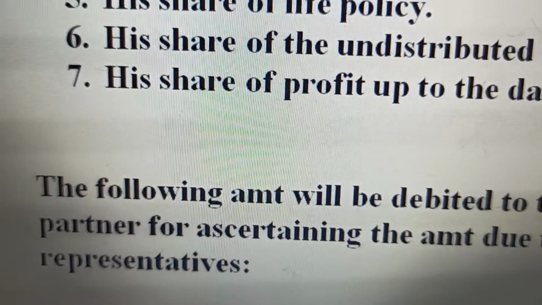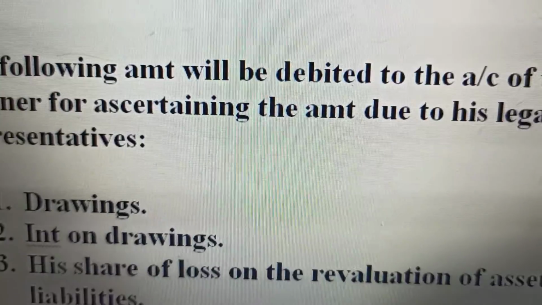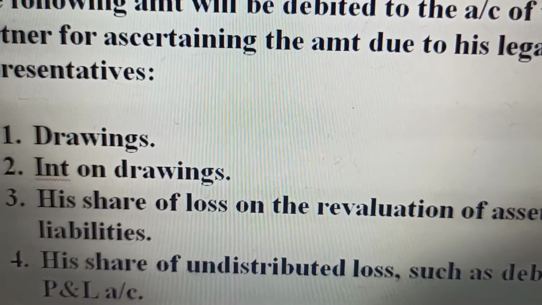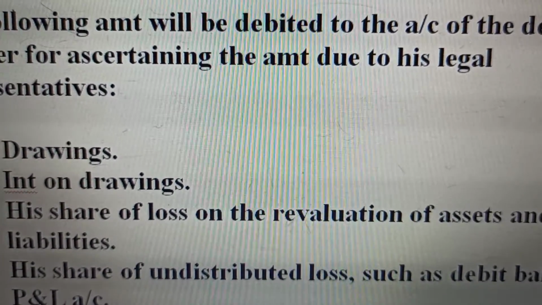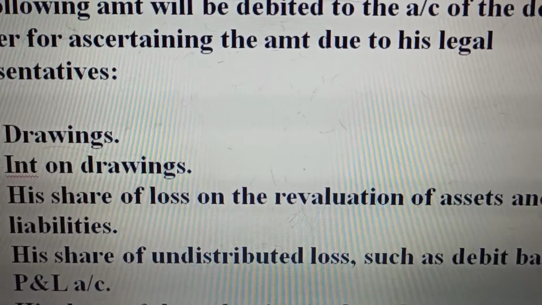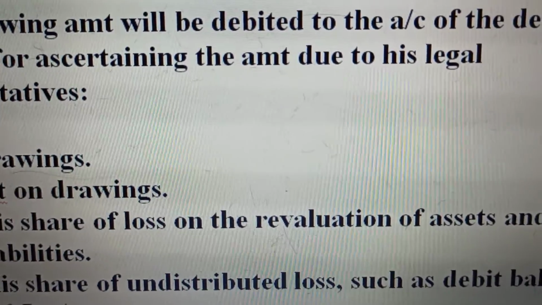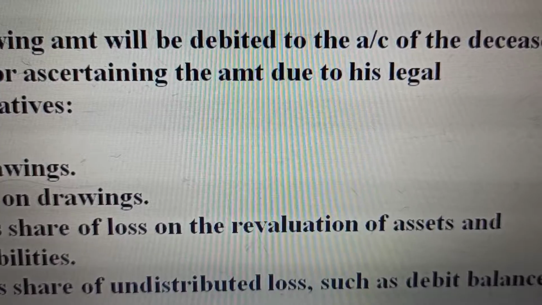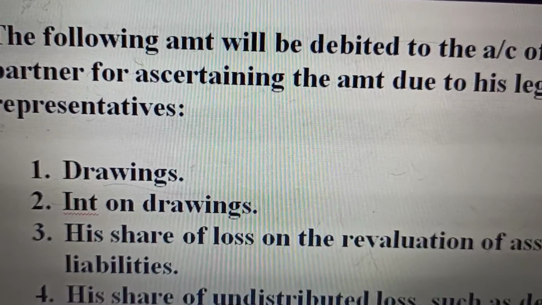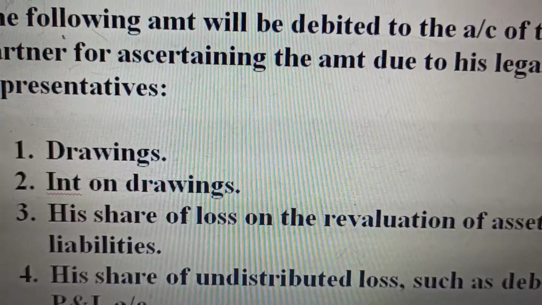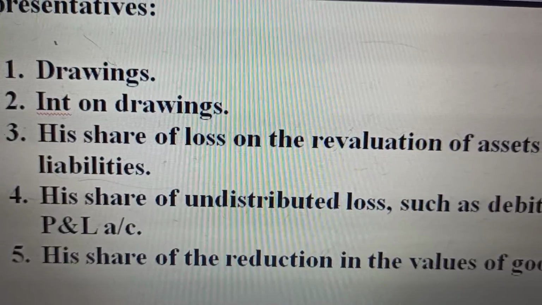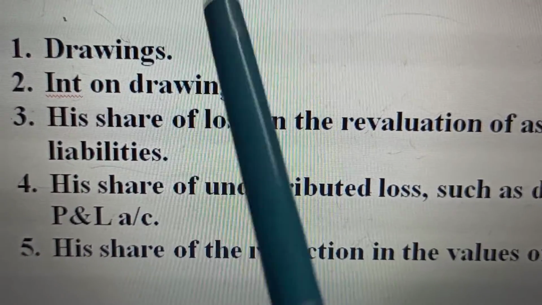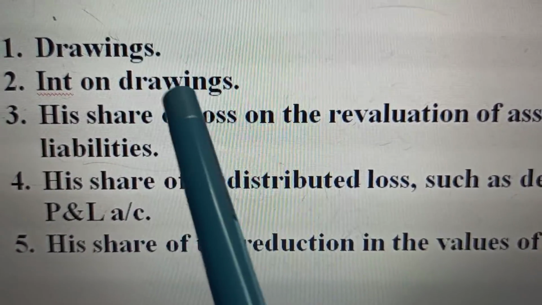Now, the following amounts will be debited. The things we have just shared are the amounts that are credited to him. But the deceased partner's representatives have to pay certain amounts, that means his account is debited, for ascertaining the amount due to the legal representatives. What all are the amounts to be debited? Drawings, in case he has made any drawings, will be debited, and the interest on those drawings.